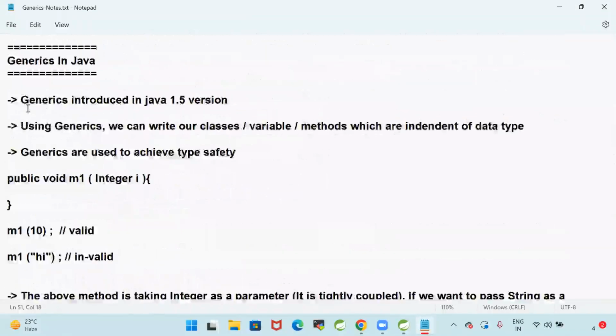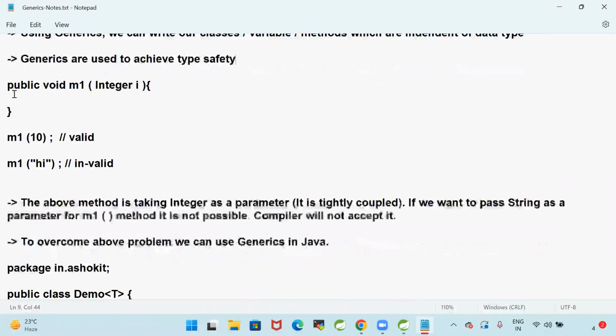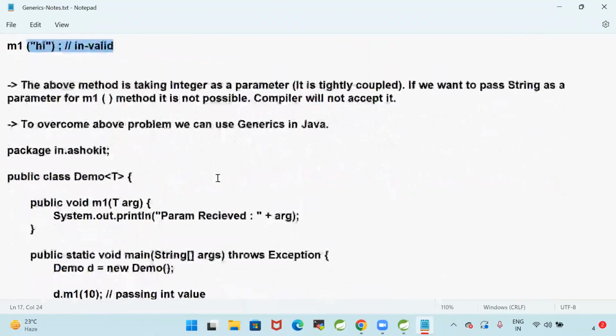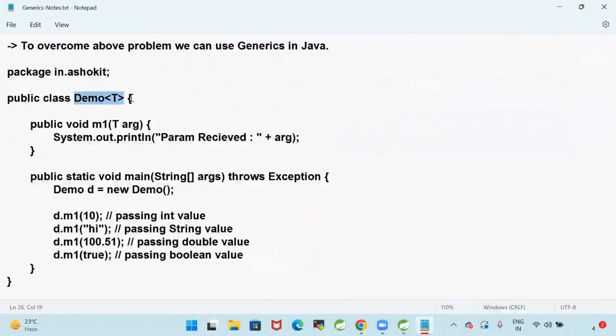Read this. Generics were introduced in Java 1.5. Using generics, we can write our classes, variables, and methods independent of data type. Generics are used to achieve type safety. So public void M1 takes an integer as a parameter. When the method takes an integer as a parameter, you always need to call M1 with an int value. If you call the M1 method with a string value, it is invalid. To overcome the problem, we can use generic demo of T.